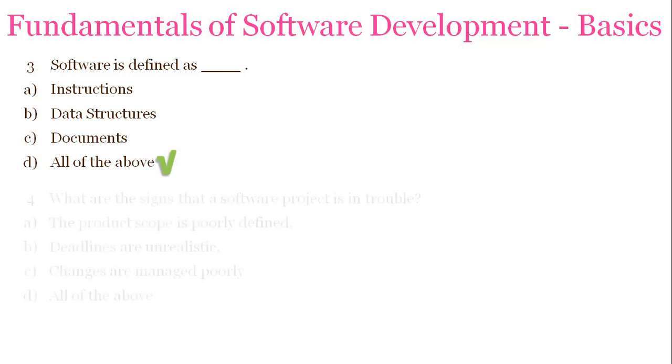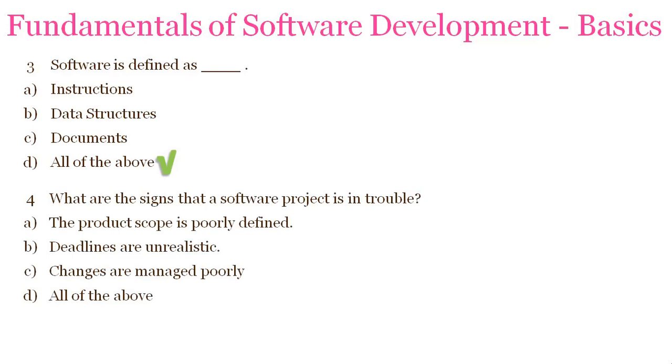Your next question is, what are the signs that a software project is in trouble? Software scope is poorly defined, deadlines are unrealistic, changes are managed poorly, or all of the above. And yes, the answer is all of the above. If these things are not done properly, then your software will be in trouble.